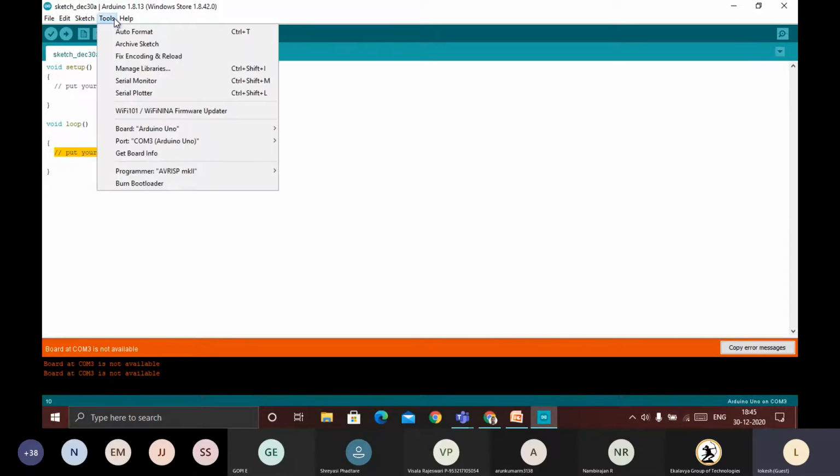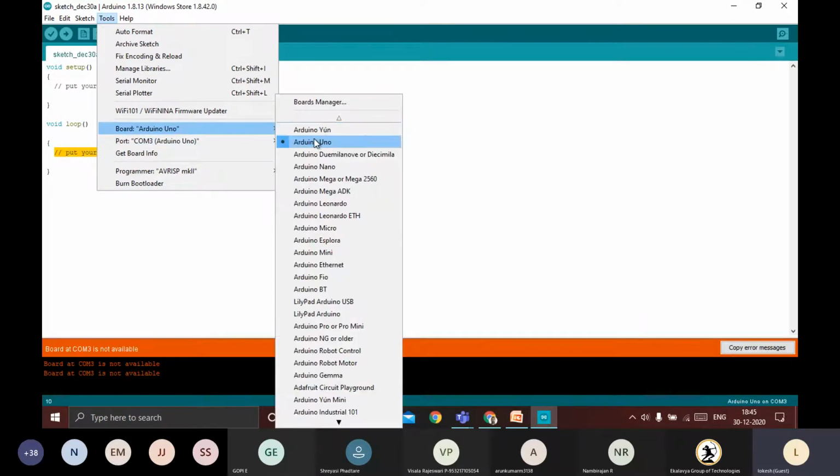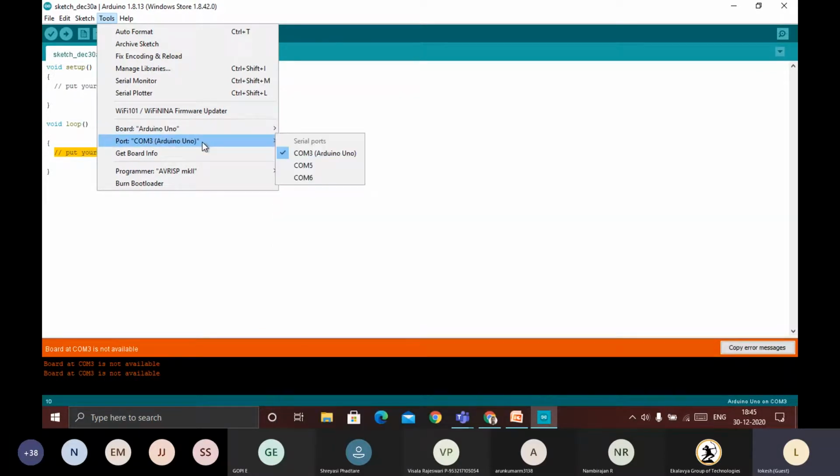First go to Tools, then you need to select Arduino Uno. I already selected it, that's why it's showing Arduino Uno. Next, go to Port and select the Arduino, COM3. Why do I need to select COM3? Because in brackets you can see which board I have connected. Arduino Uno, it is connected.